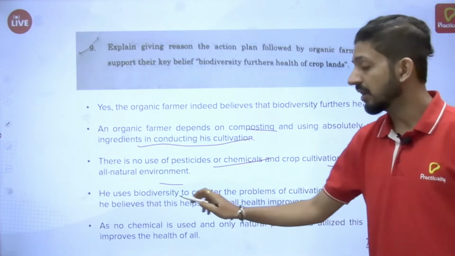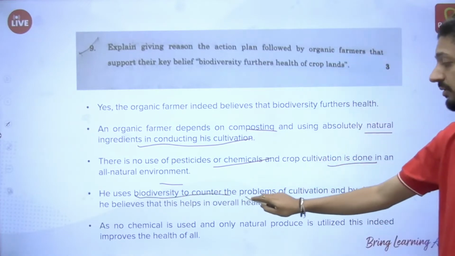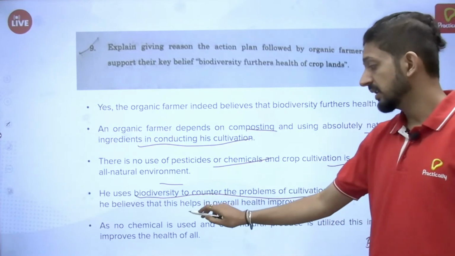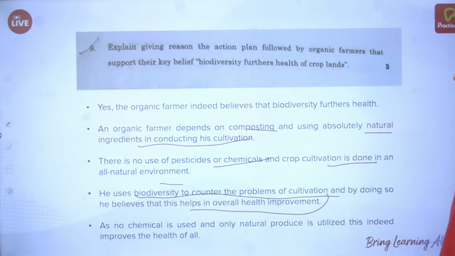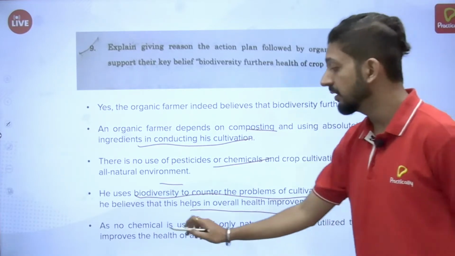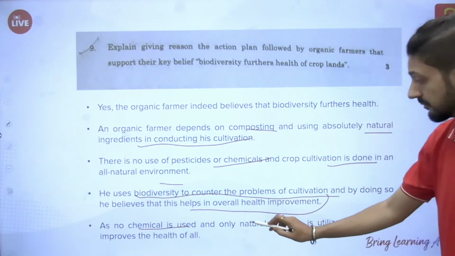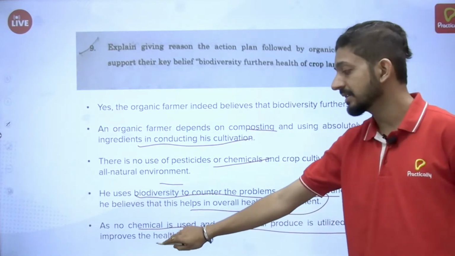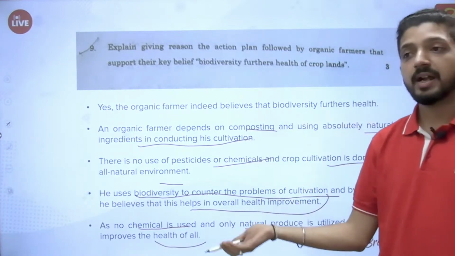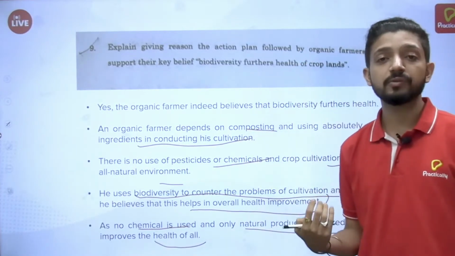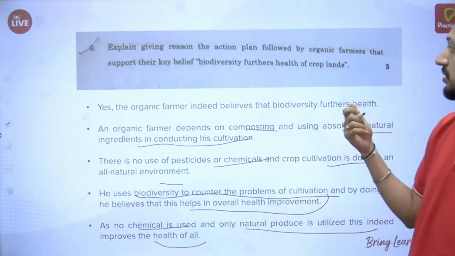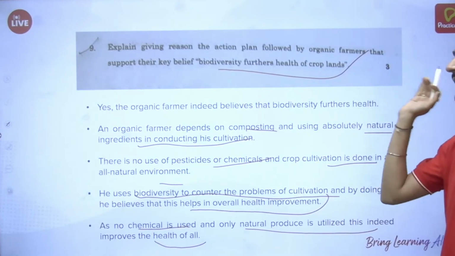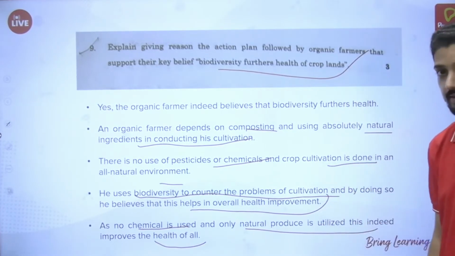Then the organic farmer also uses biodiversity to counter the problems of cultivation, and by this it also helps in overall health improvement. Since this is completely chemical free, only natural produce is utilized, and that's why it increases health of all, even the plant, the land, and the people who are going to consume the food. It's healthy for all of them. So that's why the statement that biodiversity furthers health of crop plants is apt in organic farming, and this way you can explain that.